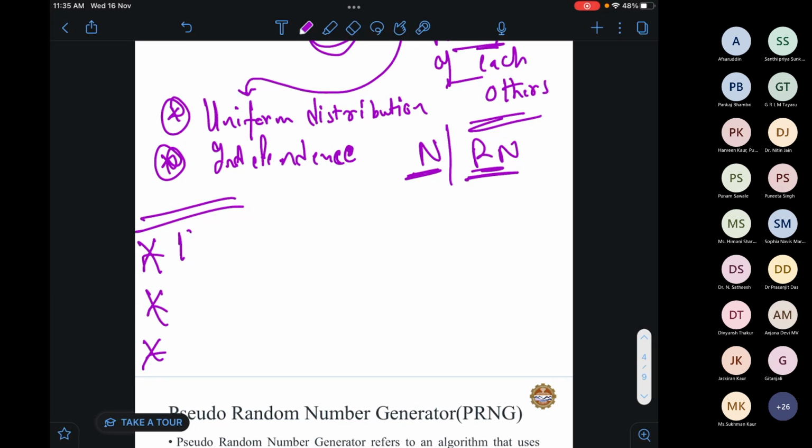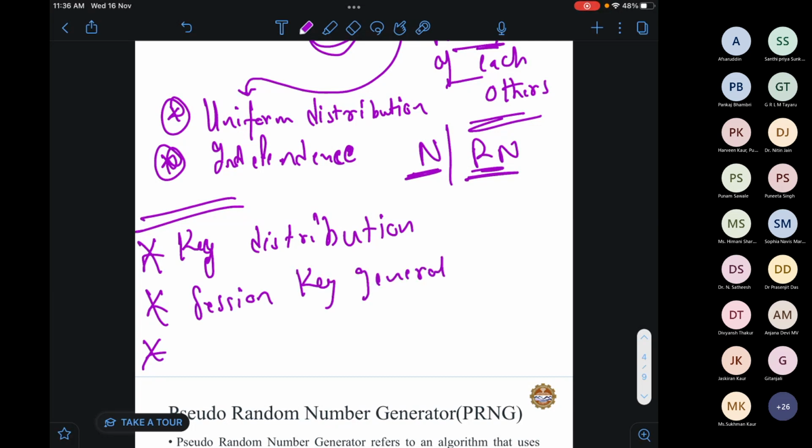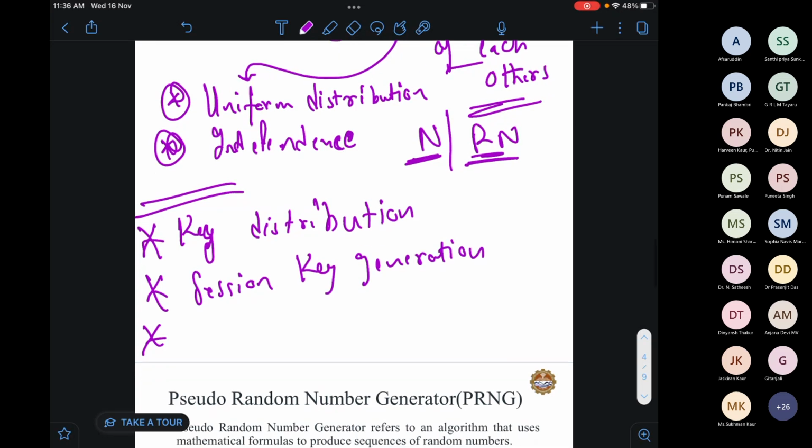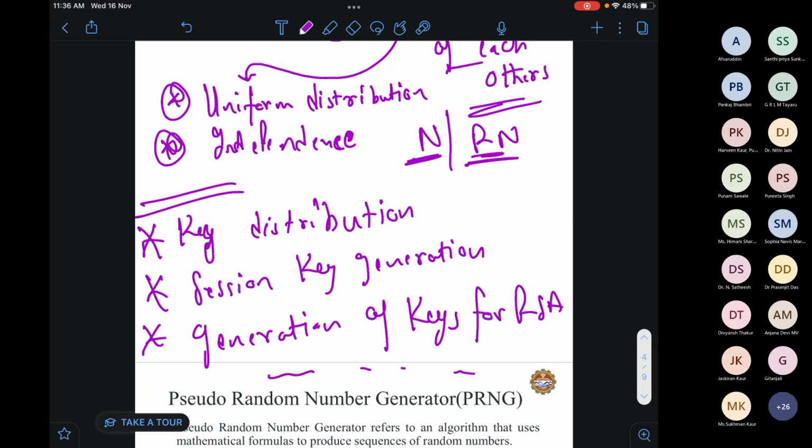These are very basic topics, and I expect you know them: key distribution, session key generation, generation of keys for RSA, and many more.